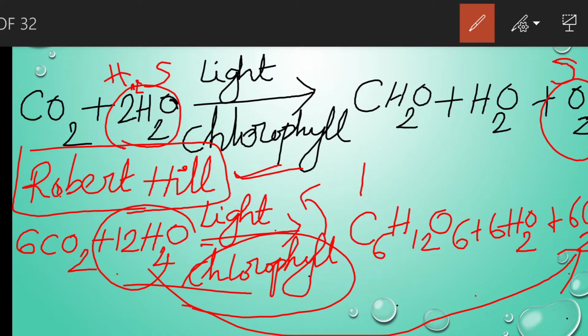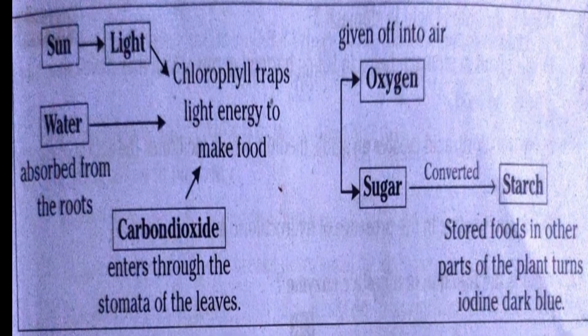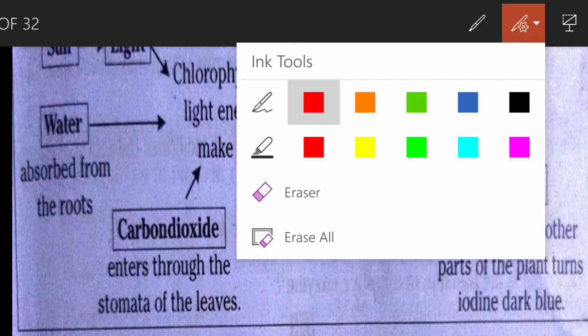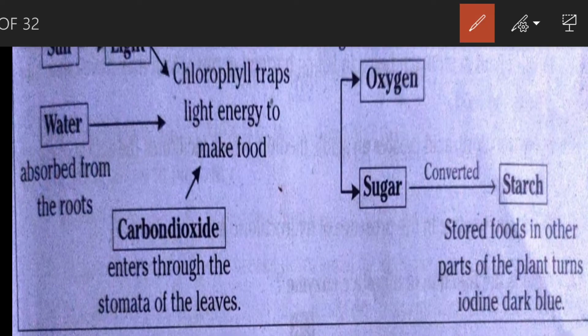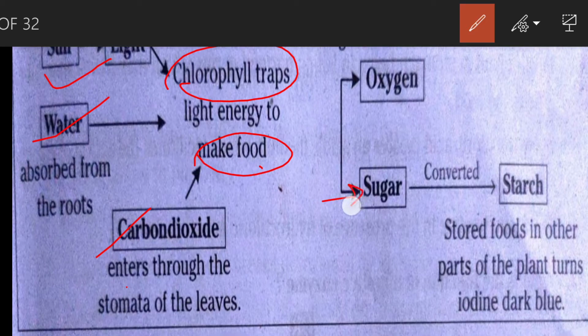Not only that, Robert Hill concluded that during photosynthesis, simple sugars like glucose are formed. Later they are turned into starch and stored in the form of starch. These are the factors: sunlight, water, carbon dioxide, and chlorophyll traps the light energy and makes the food. During photosynthesis, simple sugar is produced, later converted into starch, and the starch is stored in the plants. Plants also have the capacity to synthesize proteins and fats, and oxygen is produced during photosynthesis also.